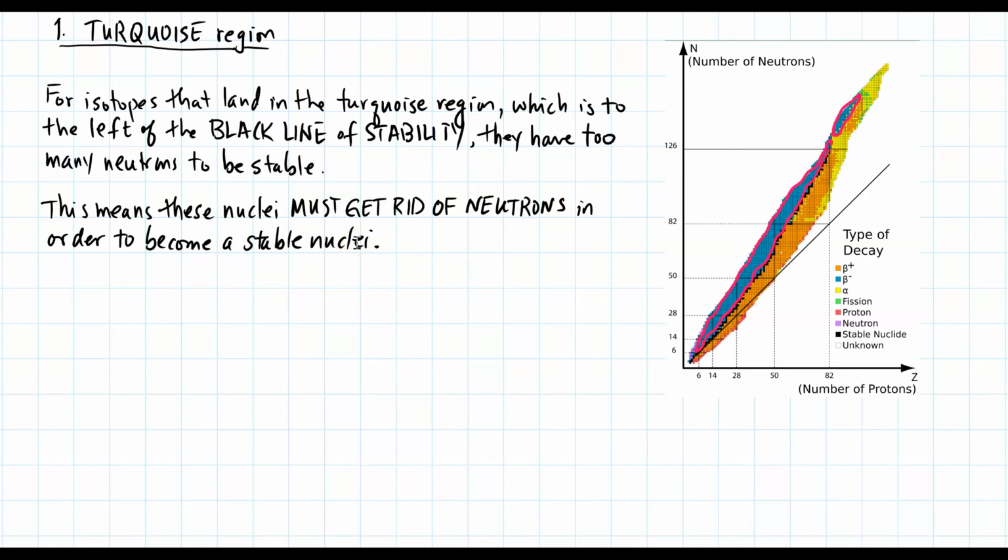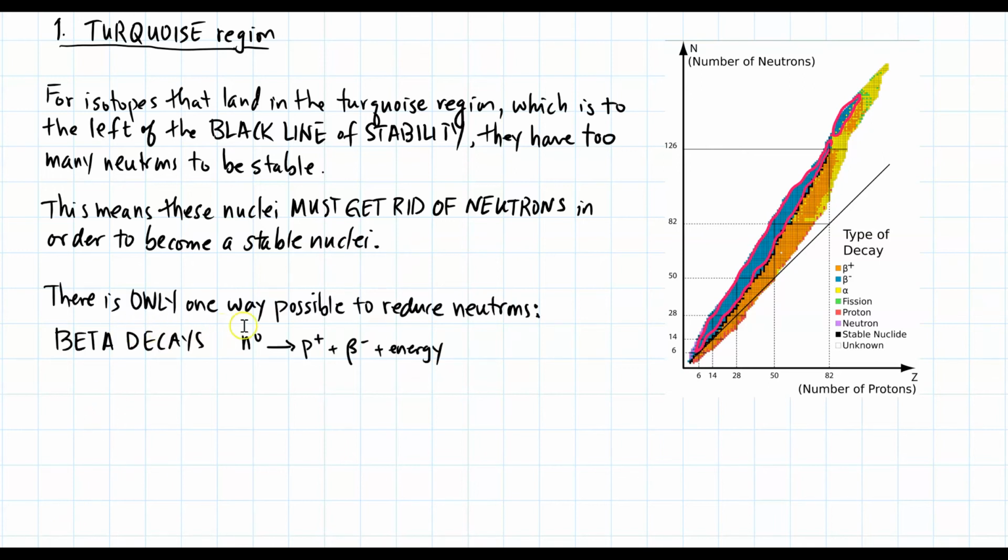Remember, any nucleus that is unstable will decay and move towards the black line of stability. There is only one way possible to reduce neutrons: beta decay. In a beta decay, a neutron is converted into a proton, plus emitting a beta minus particle and energy.